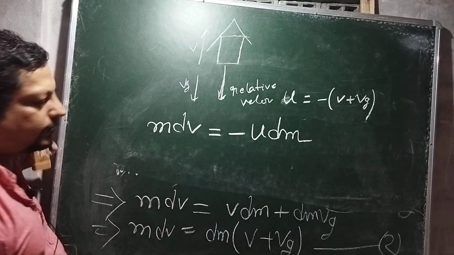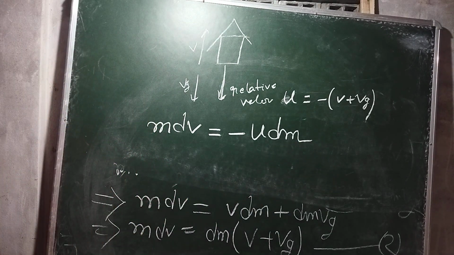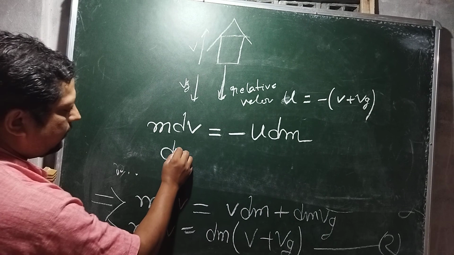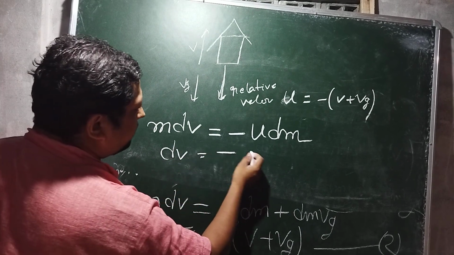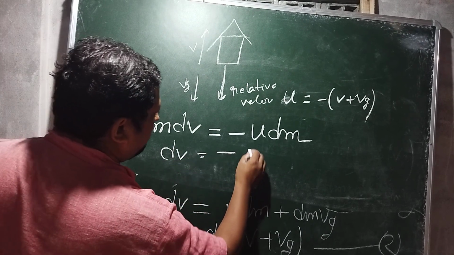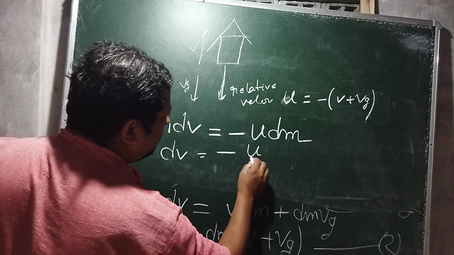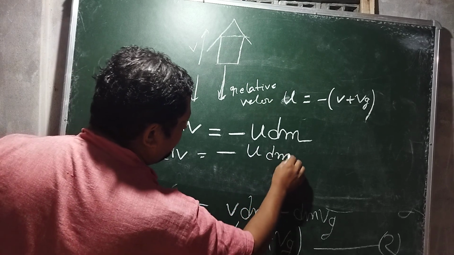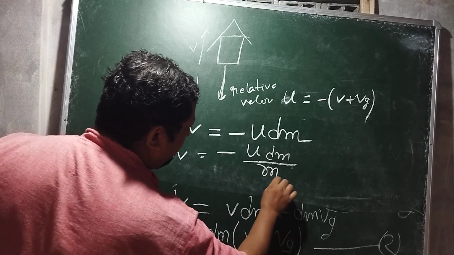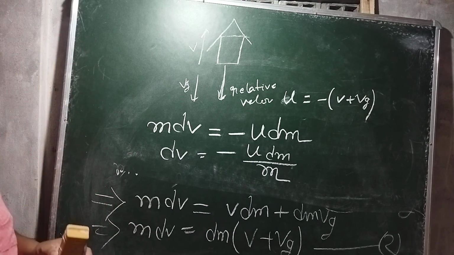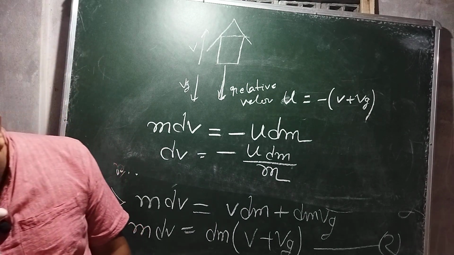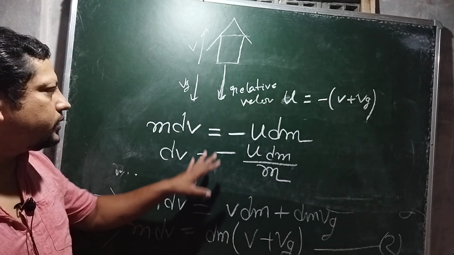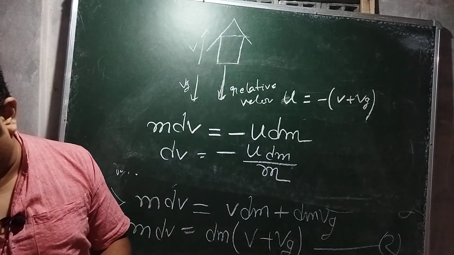We can write like this. Now dv equals minus u dm by m. Clear? Any confusion? If there is any confusion, take a pause and review these equations.